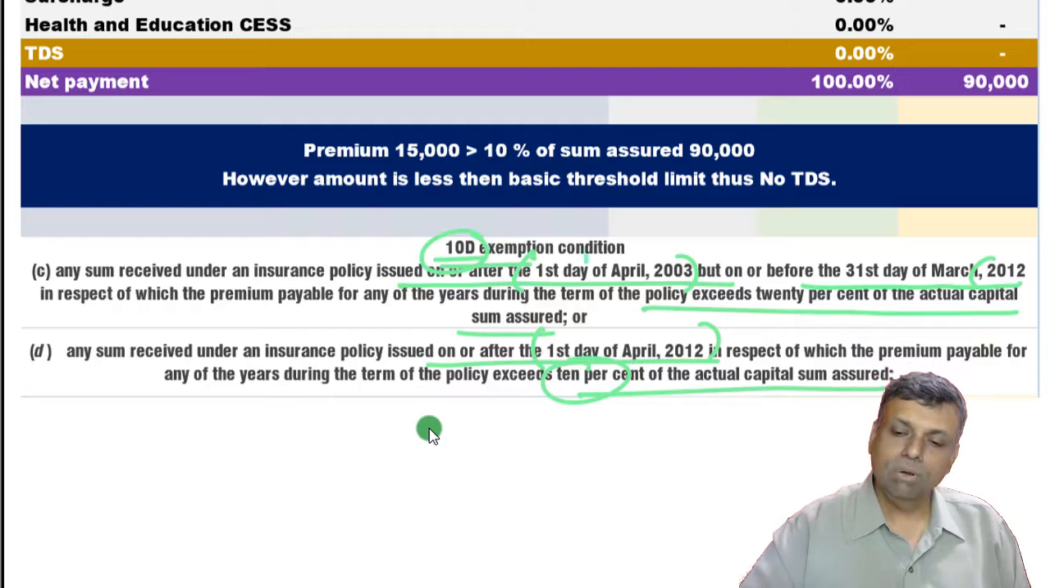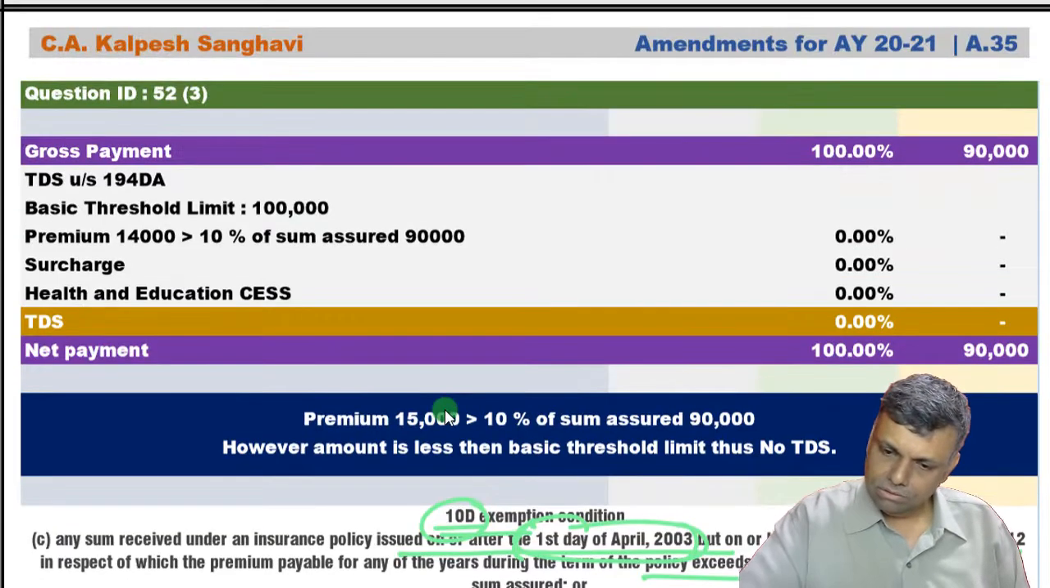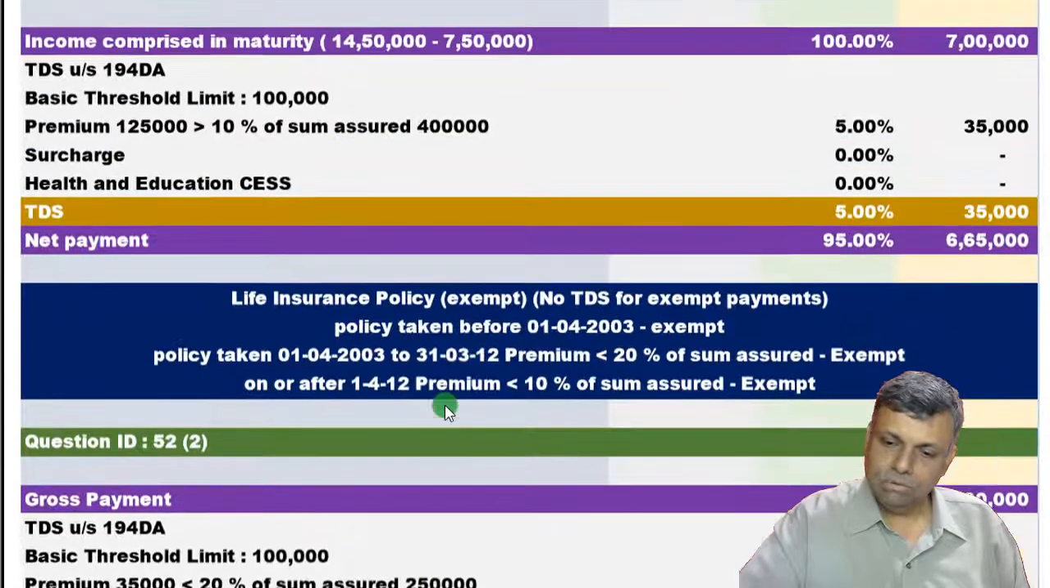And all the policies which you have taken before 2003, that is fully exempt. So for that there is no such condition. Policies which were issued by the insurance company before 2003 are fully exempt. So that is something that you should keep in the back of your memory.